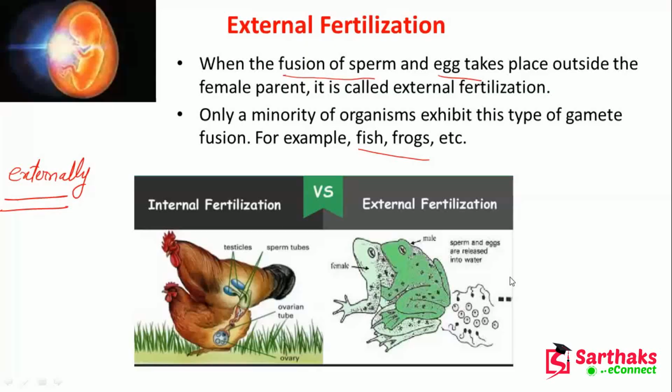So the main difference between internal and external fertilization is that internal fertilization is the process when the syngamy occurs inside the female body after insemination using copulation, and external fertilization is syngamy outside the female body, that is in the outer environment, especially in water bodies. The vast majority of the more than 33,000 species of bony fishes reproduce using external fertilization.